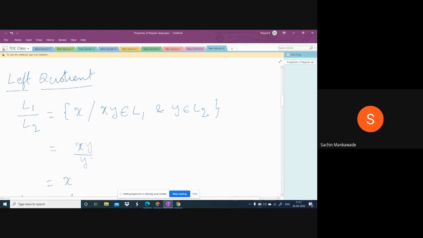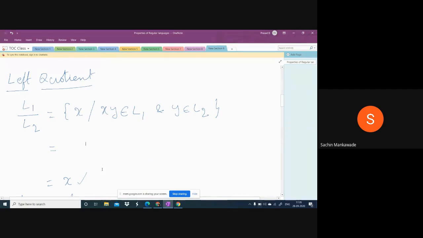So if the denominator completely gets cancelled with the postfix, that is the suffix, the denominator should not be left. If it gets cancelled with the suffix, then what is left here? X is left. This X, whatever is left, is called the left quotient. So I'll write clearly. You just copy this one. When I tell you an example, you will understand clearly.